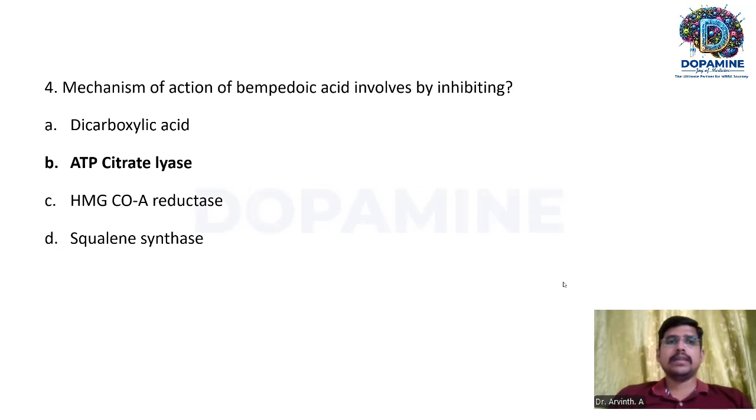Moving on to the fourth question. Mechanism of action of the bempedoic acid involves by inhibiting... So it is a direct question. The enzymes involved: option A, dicarboxylic acid; option B, ATP citrate lyase; option C, HMG-CoA reductase; and option D, squalene synthase. So it is a direct question. Bempedoic acid acts by inhibiting ATP citrate lyase.